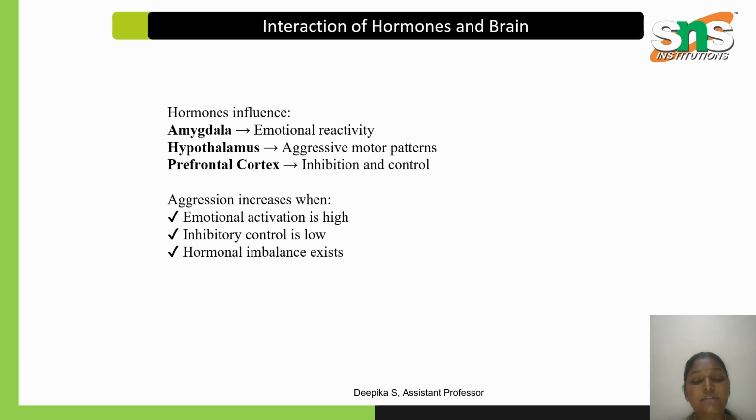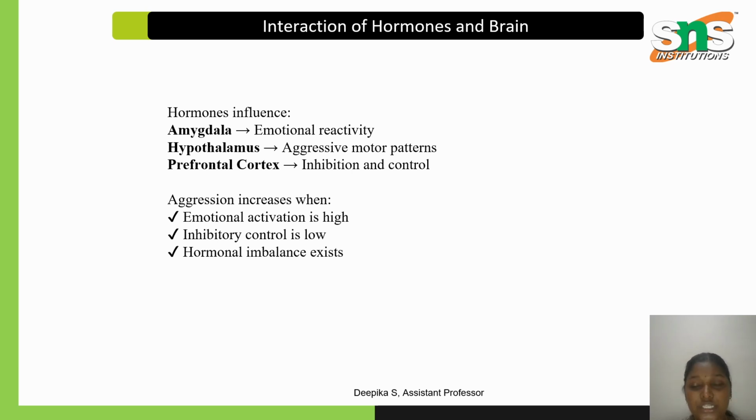Now we'll see how hormones and the brain connect to aggression. The brain gets activated for aggression through the hormones. The brain parts involved are the amygdala, hypothalamus and prefrontal cortex.